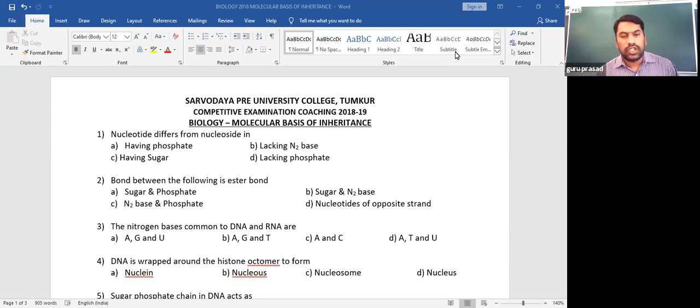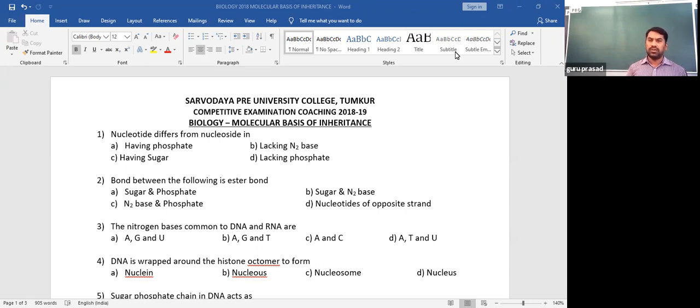Okay. Question number 4. DNA is wrapped around the histone octamer to form. Now this is one more concept, packaging of DNA. A single human cell, if you take into consideration, has 2.2 meters of DNA.